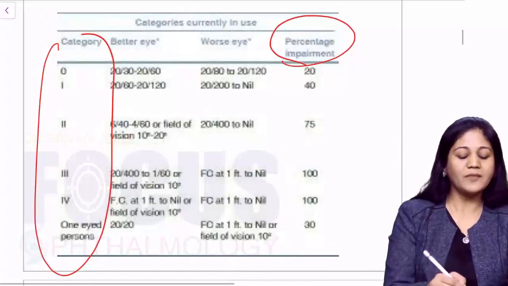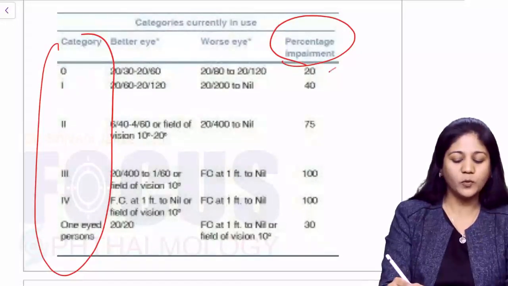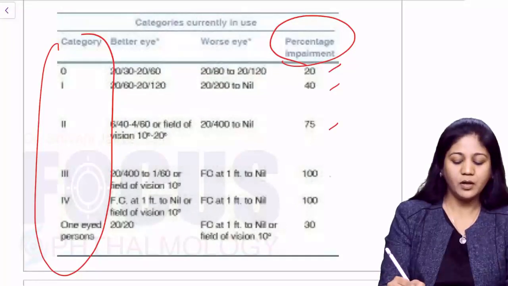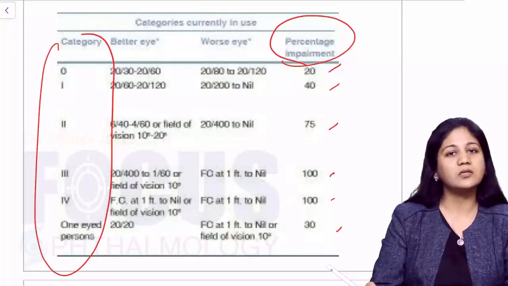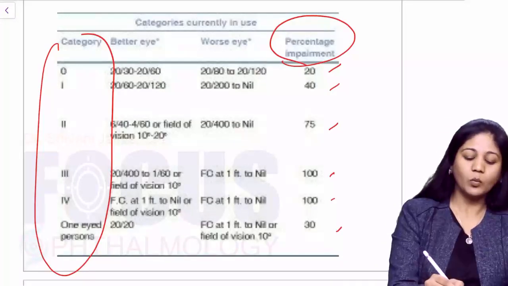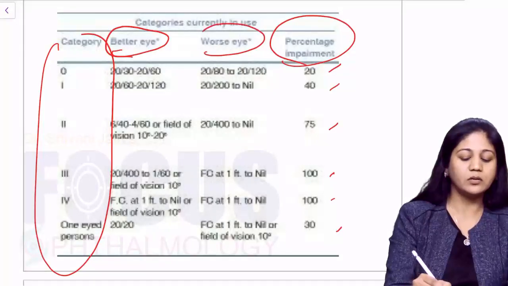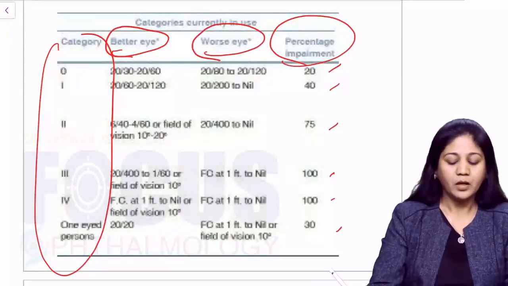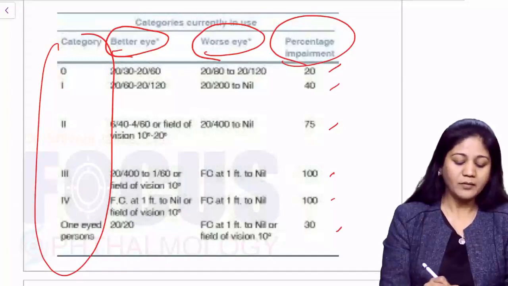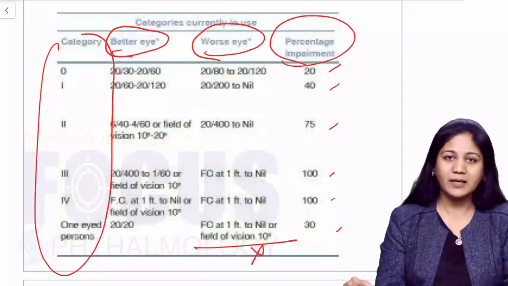Now here we have 6 categories, and the 6 categories have 20, 40, 75, 100 and 30 percent of visual impairment. Whatever vision is in your better eye, you compare it with the vision in the worse eye. Now friends, when you have a one-eyed patient, the worse eye is blind.